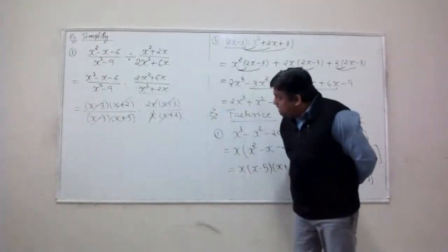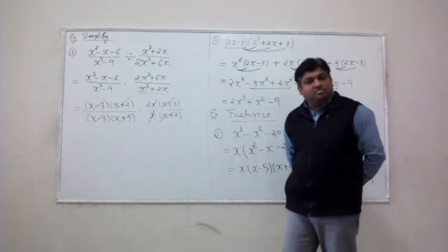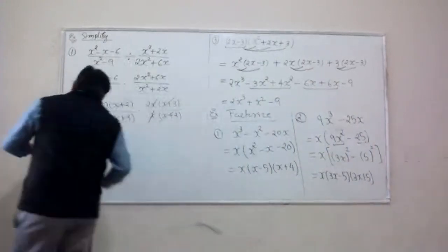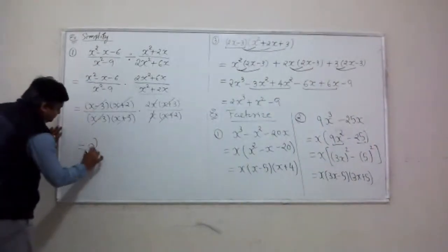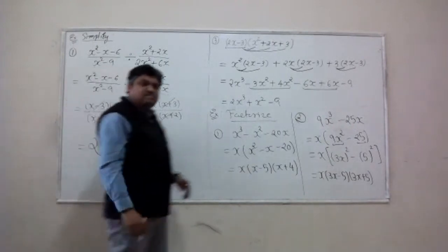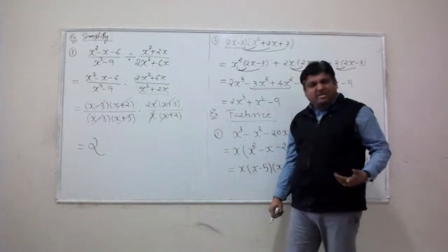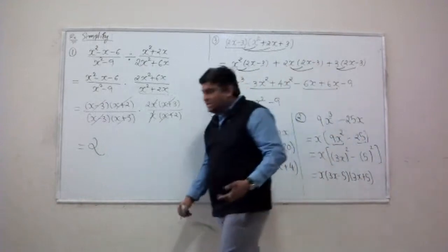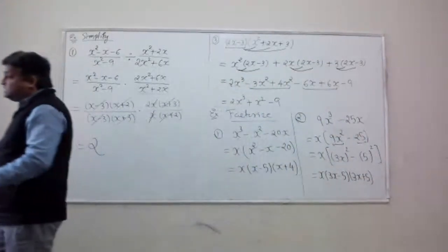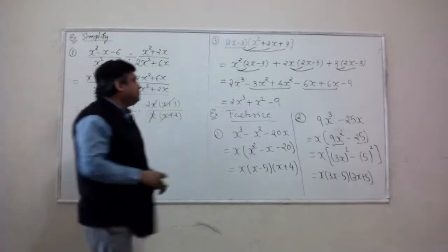I can cross out these 4 repeating factors from the top and the bottom. That really gives me 2 as my final answer, right? So again, simplifying a rational expression, not a big deal, right? It requires the concept of factorization.